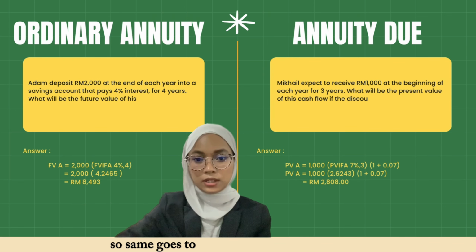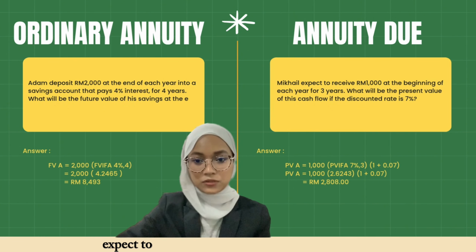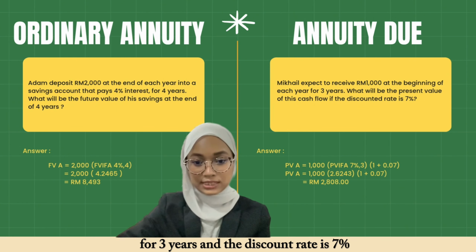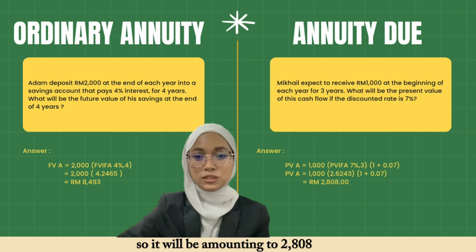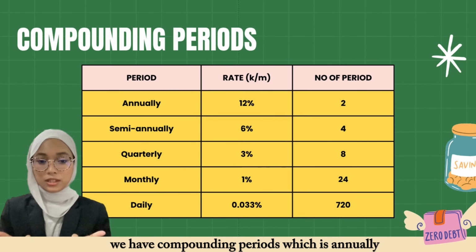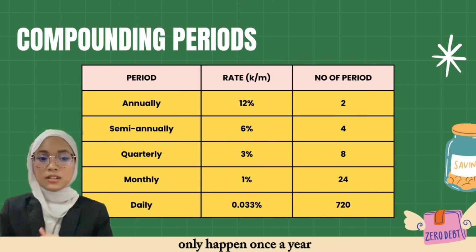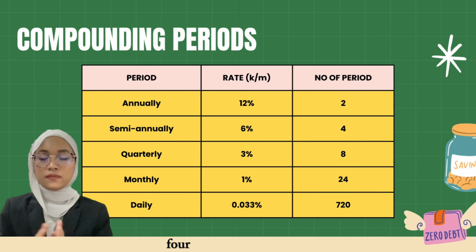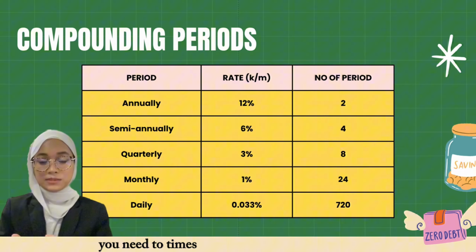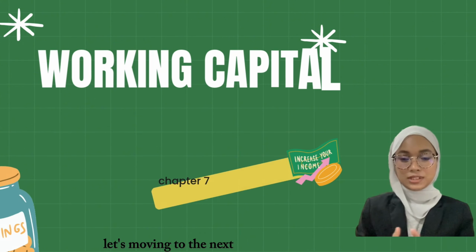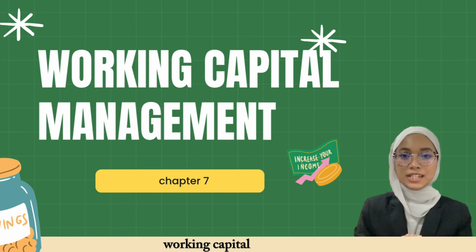The same goes for annuity due. Michael expects to receive 1,000 at the beginning of each year for 3 years, and the discount rate is 7%. It will amount to 2,808 ringgit. Lastly, we have compounding periods: annually happens only once a year, semi-annually you need to multiply by twice in a year, quarterly 4 times in a year, monthly you need to multiply by 12, and daily you have to multiply by 360. Okay, let's move into the next chapter, which is Chapter 7, Working Capital Management.